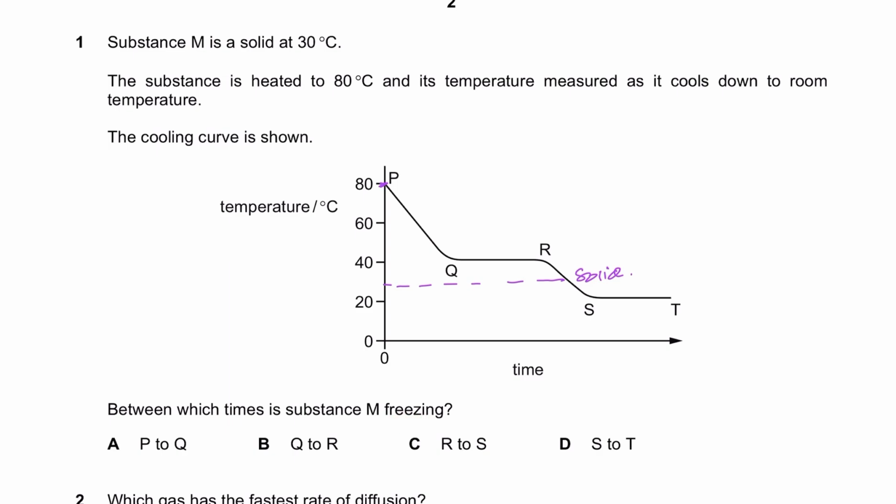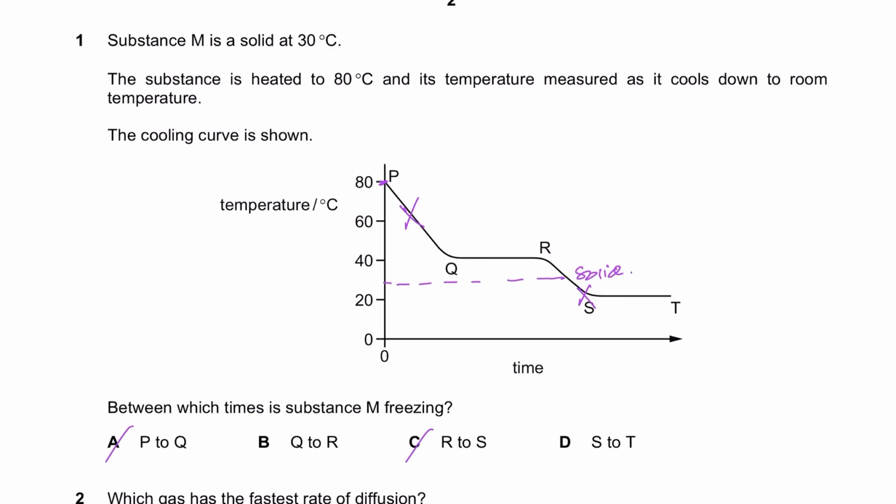Obviously, freezing is the process of converting a liquid into a solid by cooling it down, and the freezing point would be determined by basically the constant temperature at which a liquid would change its state into a solid, right? So whenever there's a change of state, the temperature must be constant. So P to Q is not going to be the answer because the temperature is decreasing here, and R to S is not going to be the answer because temperature is decreasing here. So A and C are automatically wrong. Between Q to R and S to T, which one would be right? The answer can be evidently seen by this particular point right here.